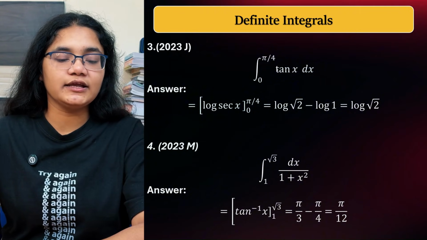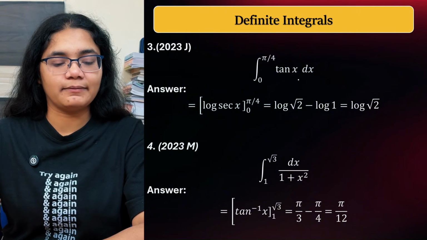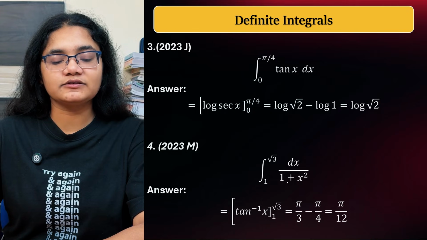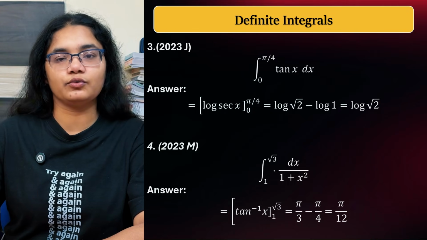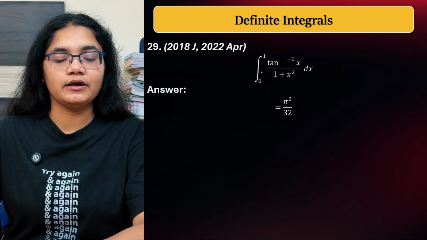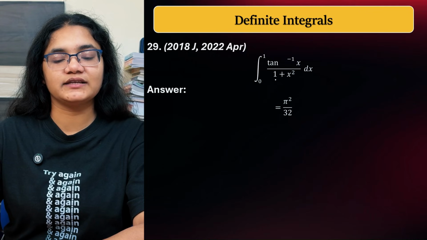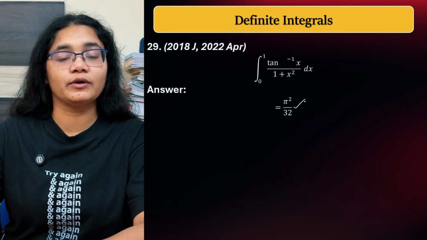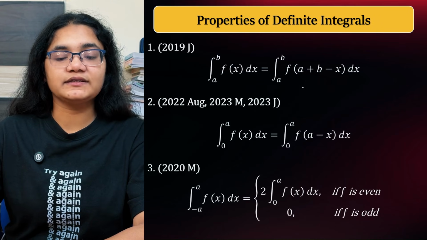Then 2023 July, tan x from 0 to pi by 4. 2023 March, dx by 1 plus x square from 1 to root 3. Okay. Next we have 2022 April, 0 to 1, tan inverse x by 1 plus x square. Answer is pi square by 32. Next, properties of definite integrals.